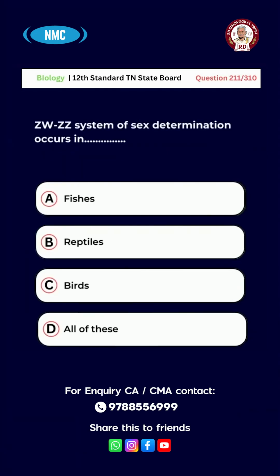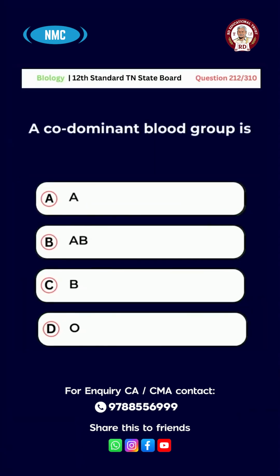Question number 211. ZW-ZZ system of sex determination occurs in A. Fishes, B. Reptiles, C. Birds, D. All of these. And the right answer for this question is option D. All of these.